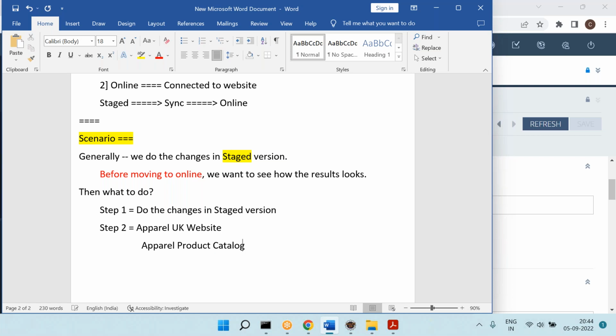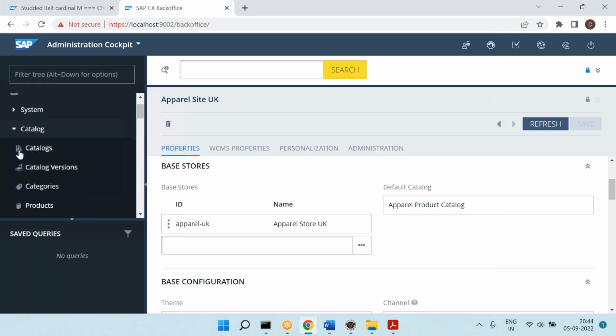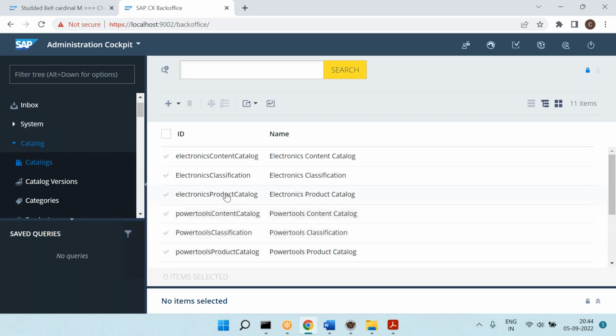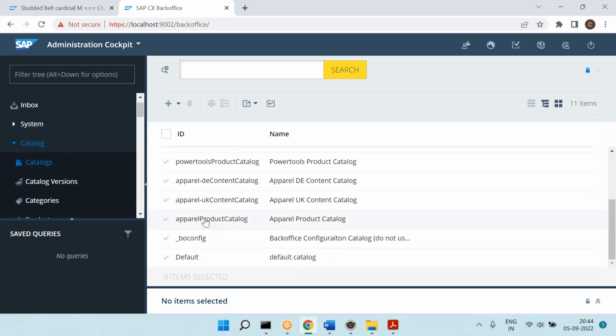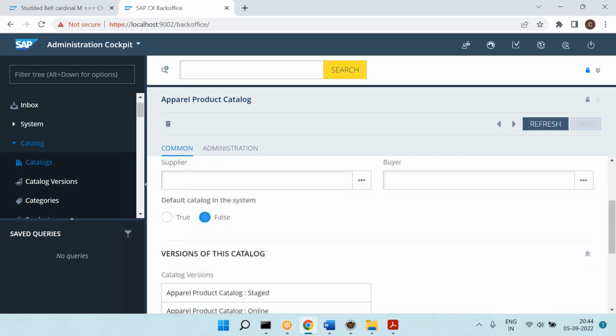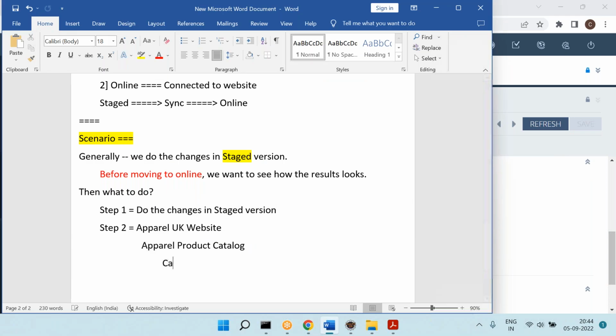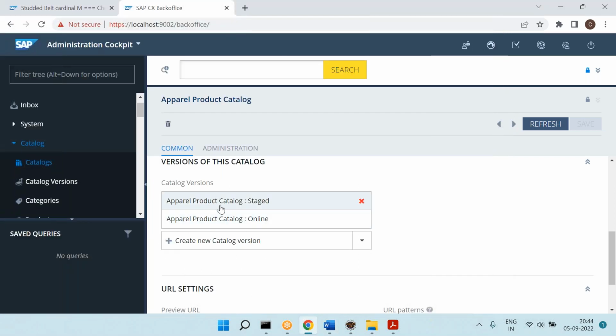Now let me go to the apparel product catalog. So this is the apparel product catalog, right? So therefore, go to the catalogs. Apparel product catalog. Do you see? Go to the apparel product catalog. Now if you come down, in that you can see catalog versions. Open those. I opened it.